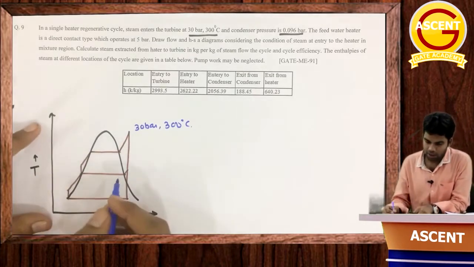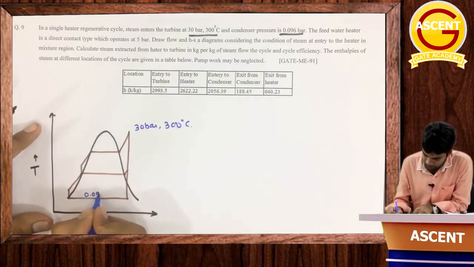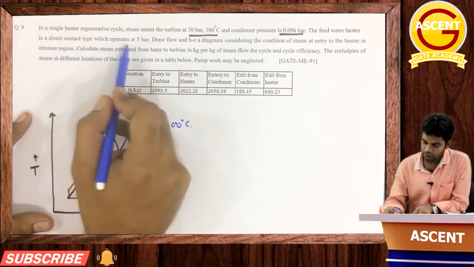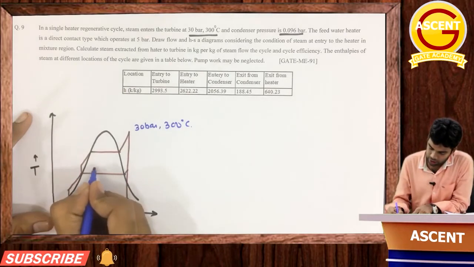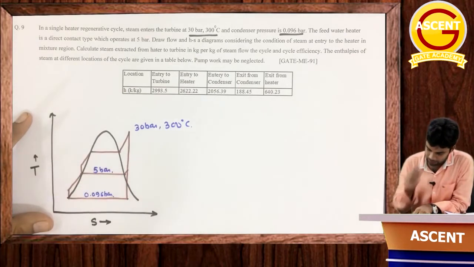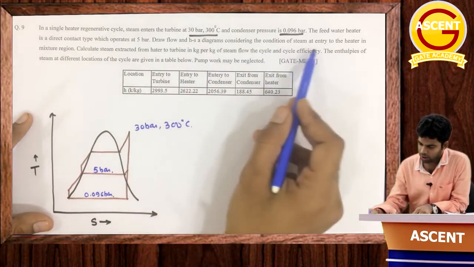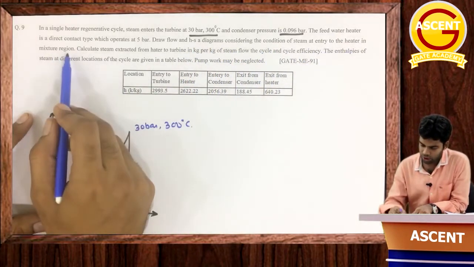Okay, now condenser pressure is given as 0.096 bar. The feed water heater is a direct contact type which operates at 5 bar. Feed water heater regenerator is operating at 5 bar. Draw the flow and HS diagram considering the condition of steam at entry to the heater in mixture region.